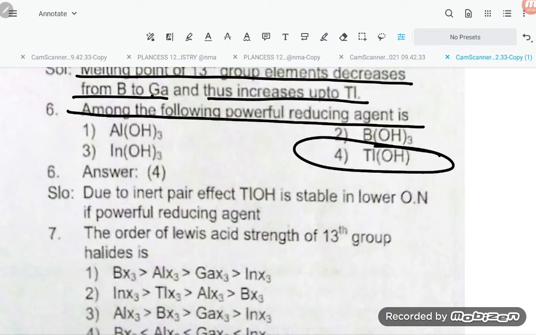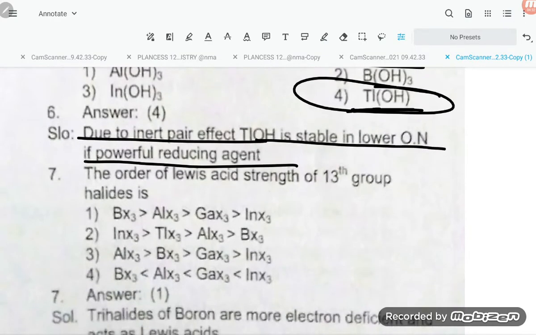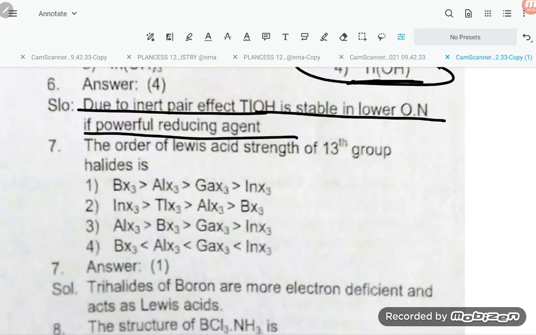Due to the inert pair effect, TlOH is stable in the lower oxidation state. Since thallium is supposed to be +3, but TlOH is more stable due to the inert pair effect, it is stable in the lower oxidation state, so it is a powerful reducing agent.